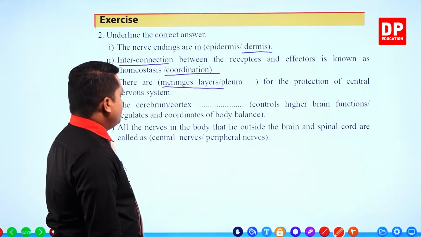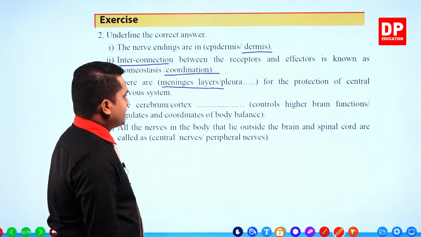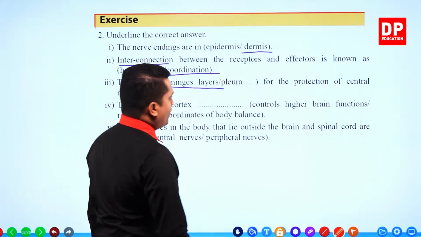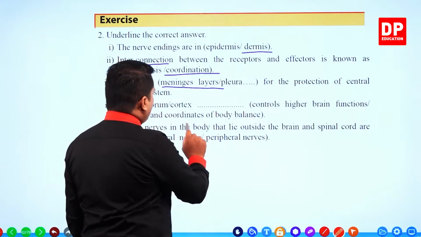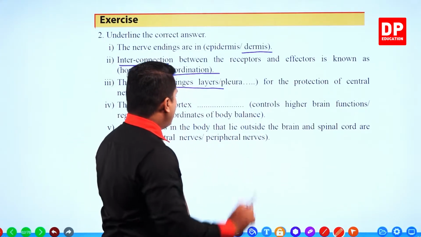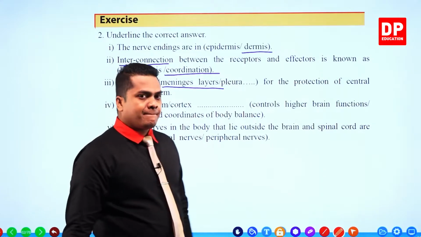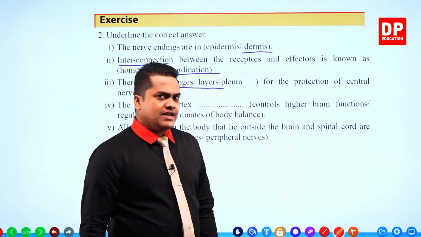The cerebrum or the cortex blank controls higher brain functions, regulates and coordinates the body balance. So what is the answer?